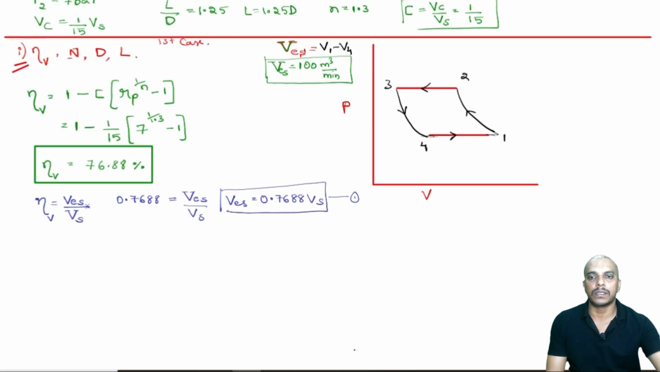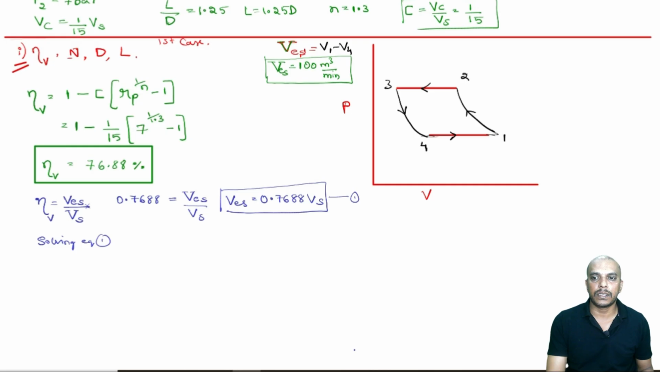Now, how can we solve this? We know the value of Ves is 100 meter cube per minute from here. So, equation 1 can be solved. Let us say, solving equation 1.